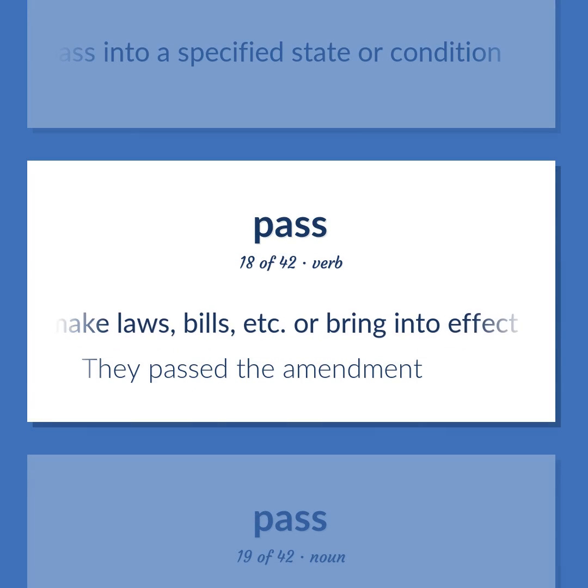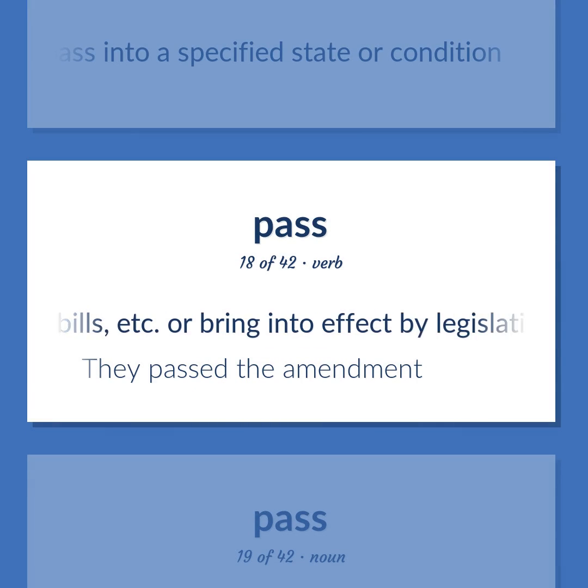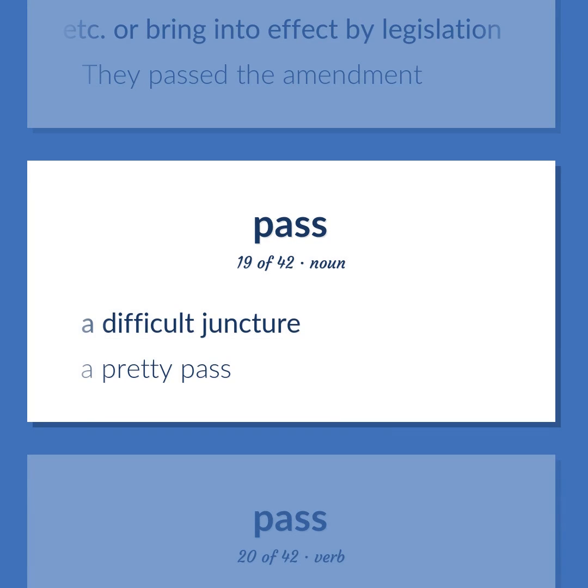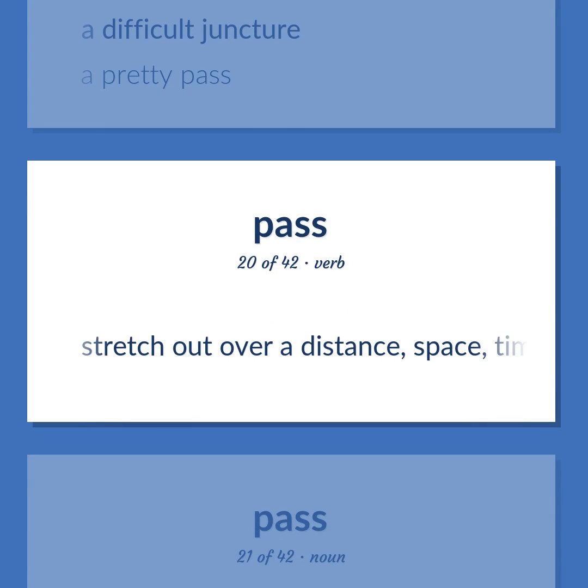Make laws, bills, etc. or bring into effect by legislation. They passed the amendment. A difficult juncture. A pretty pass. Stretch out over a distance, space, time, or scope. Run or extend between 2 points or beyond a certain point.